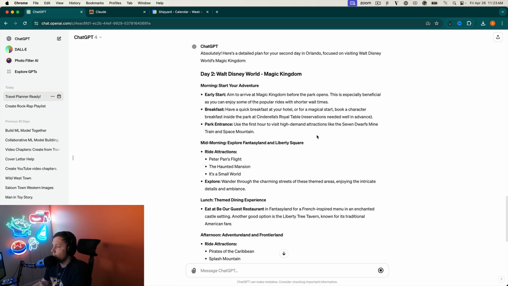And then use the first hour to visit Seven Dwarfs Mine Train or Space Mountain. If you're a Disney World fan, you should know that rope dropping allows you to get those really popular rides before the lines get there. So Seven Dwarfs Mine Train and Space Mountain are probably the two biggest rides at Magic Kingdom. So that's pretty smart. Mid-morning, so it says, let's go to Peter Pan's Flight, the Haunted Mansion, It's a Small World.